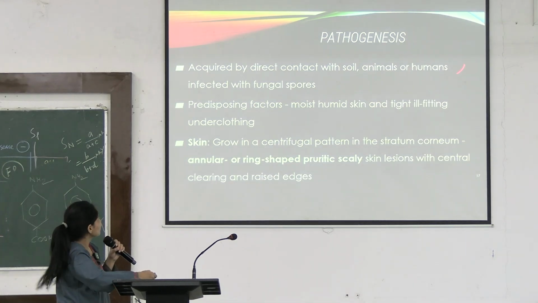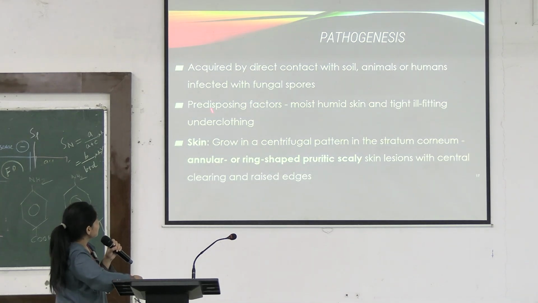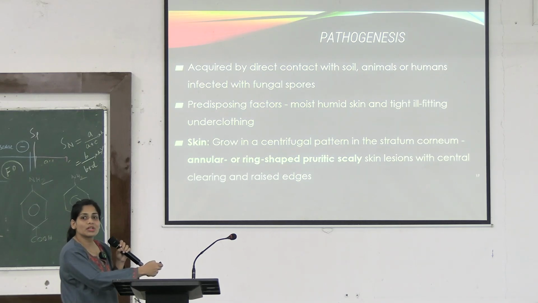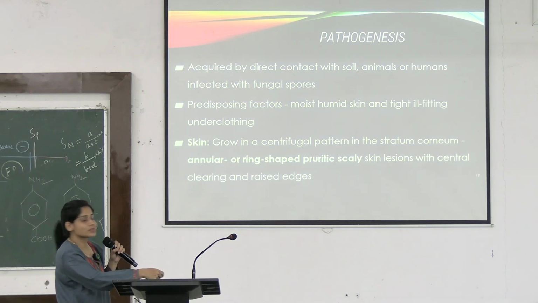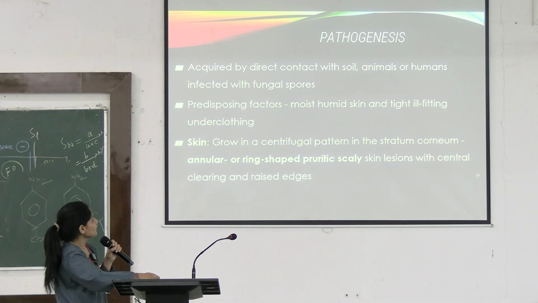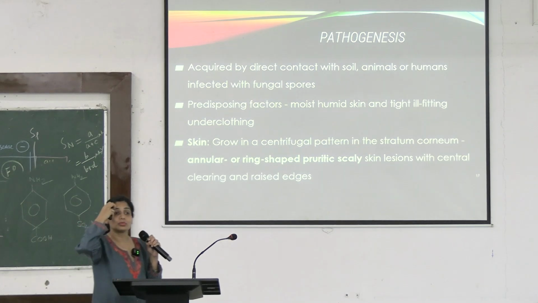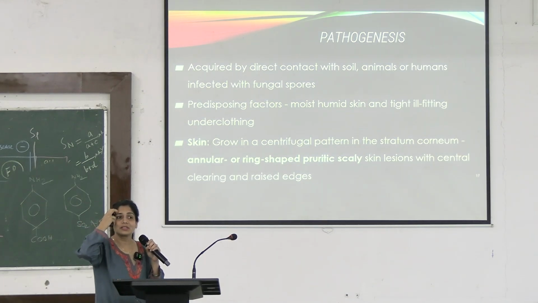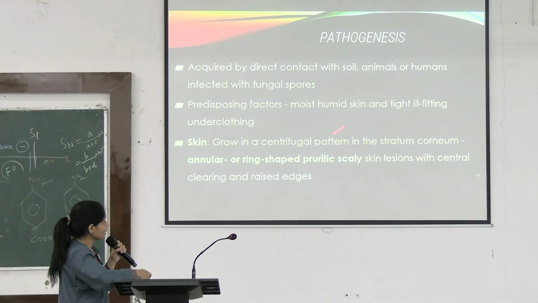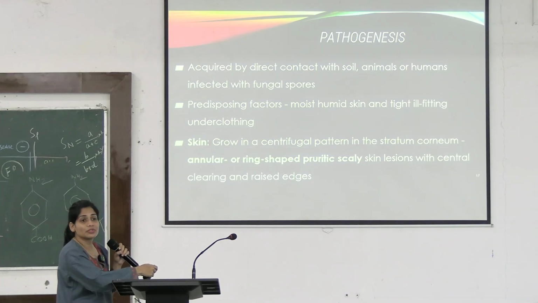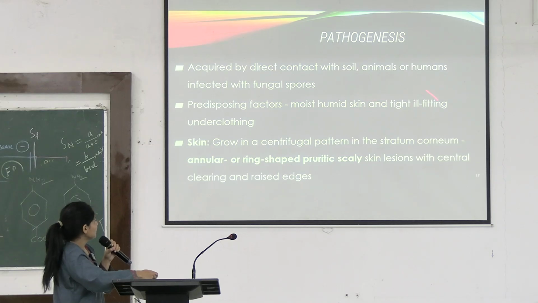Same with the humans. Okay, what is the predisposing factor? Moist, humid skin. So in temperatures like this, in summers, can you see moist, humid skin and tight, ill-fitting underclothing? So what is happening? The sweat is giving a good environment for this fungus to grow underneath the clothing.